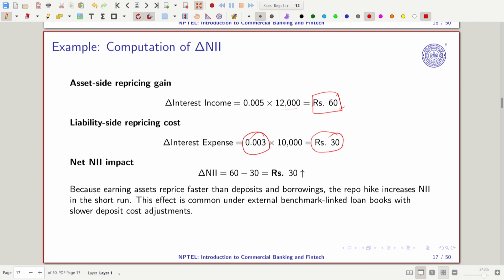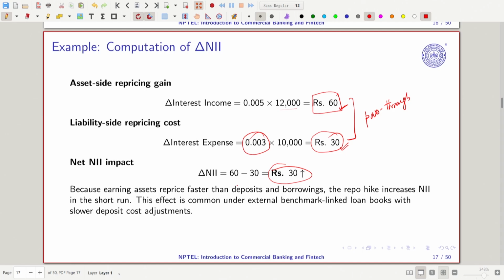So delta net income impact: how much you are seeing because of this interest change and because of the differential pass-through, because the monetary policy transmission is not smooth here. RBI has increased the rate by 50 basis points, but banks are not increasing the deposit rates. They are passing on the entire increase on the loan account, but not on the deposit, and through this they are able to maintain a profit of at least 30 crore, right. So this is what we have.